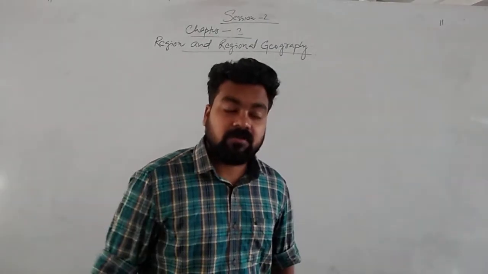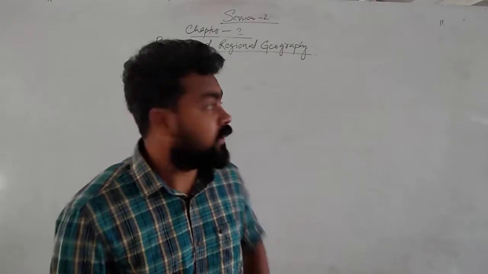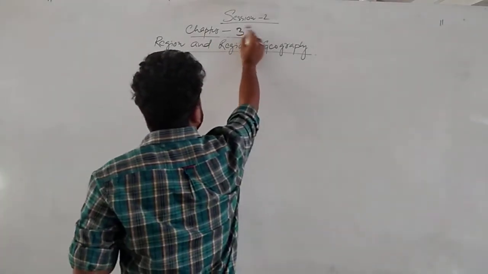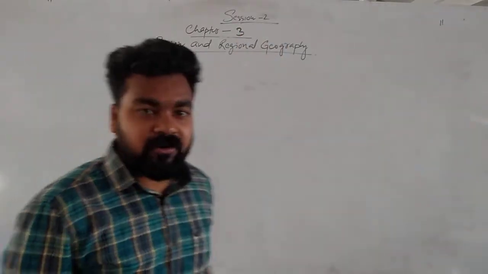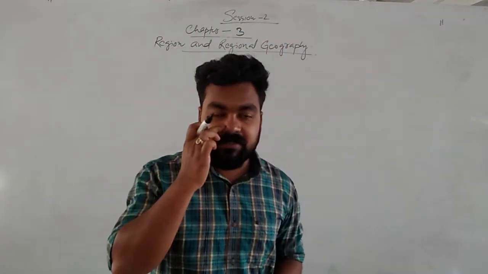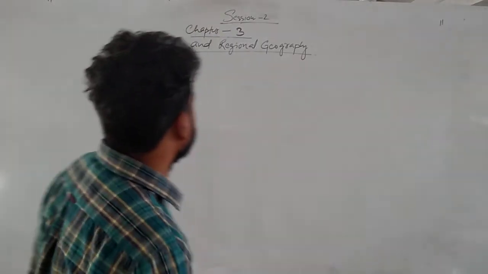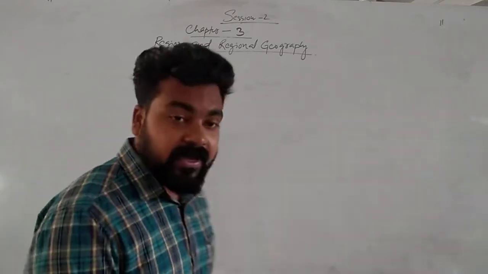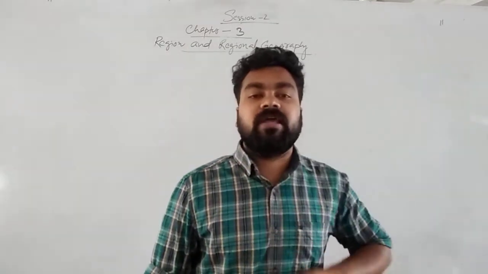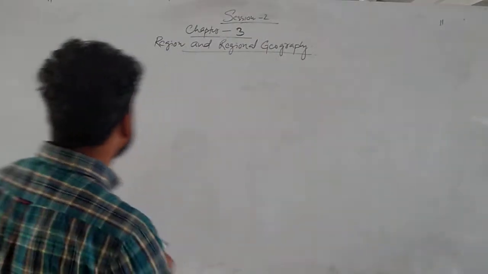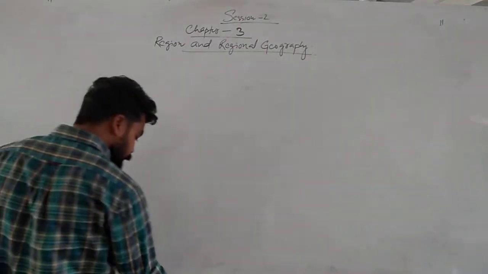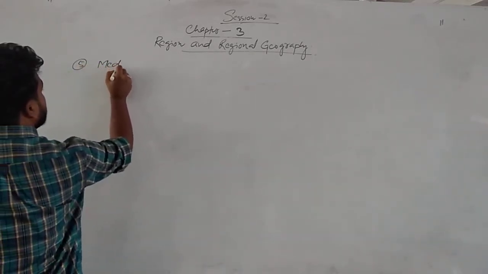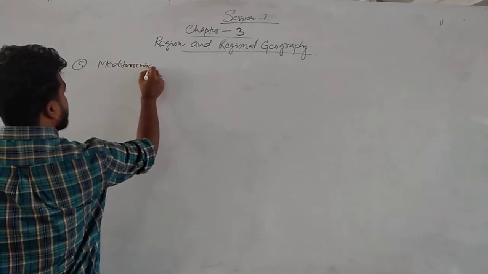So in the previous session we discussed regional geography, chapter 3. This is chapter 3, session 2. Session 1 we have already discussed. So today we will discuss session 3. Regional geography: up to the tropical hot desert region we have discussed. So today let's discuss the Mediterranean region. This was number 5, the Mediterranean region.